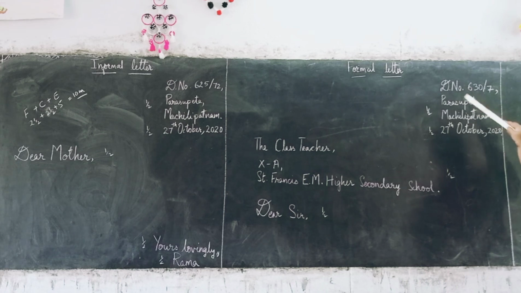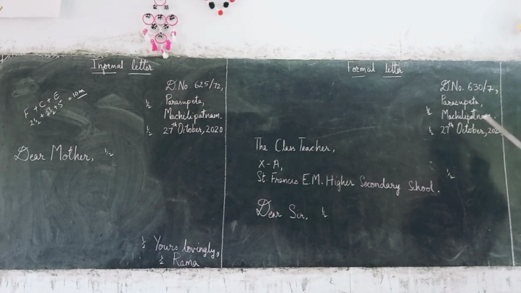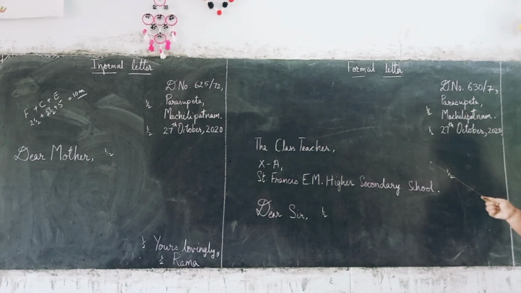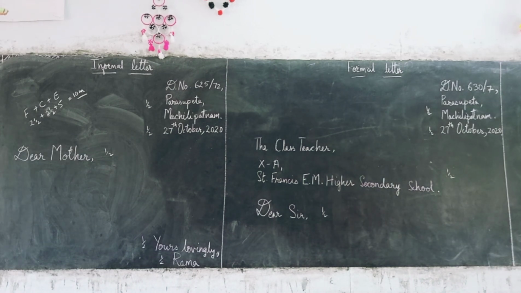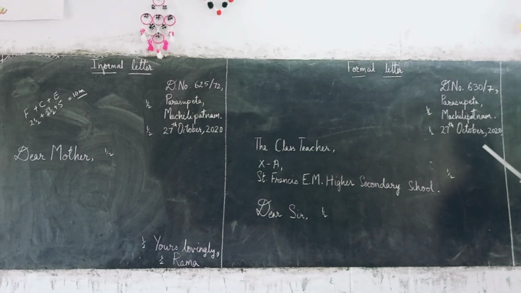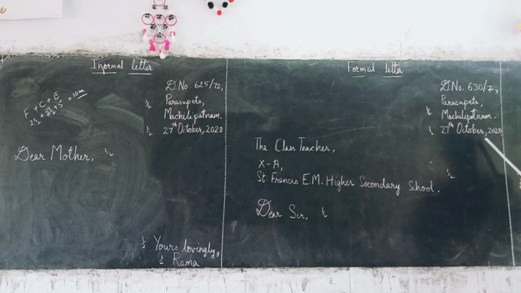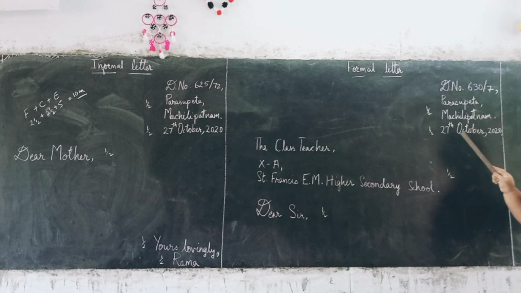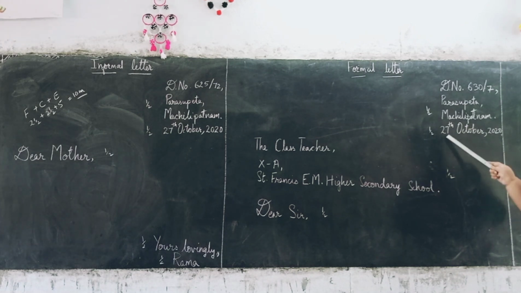And now, for these three together, you are allotted half mark. Now coming to the date, 27th October 2020. 27th October. Again, O should be capital letter, comma, 2020. Again, this is allotted half mark. So half mark for the address, half mark for your date.